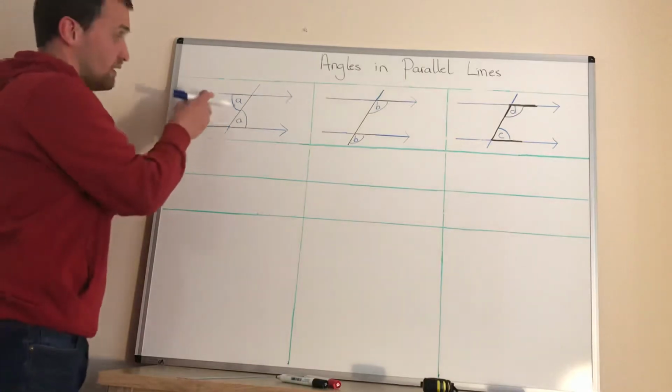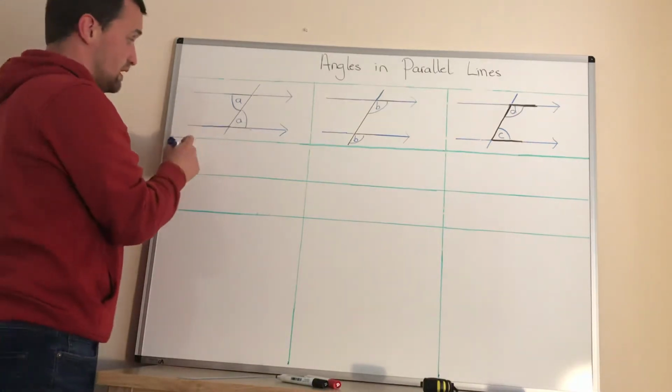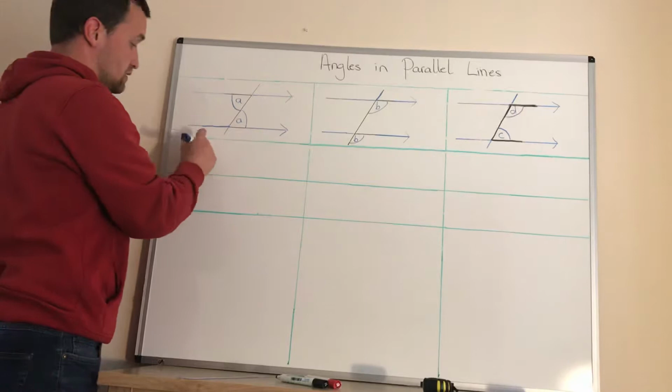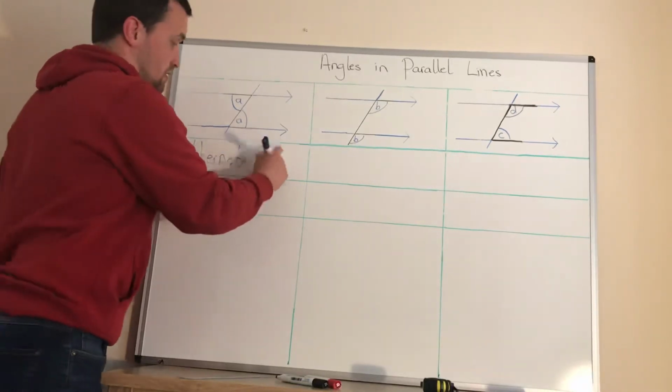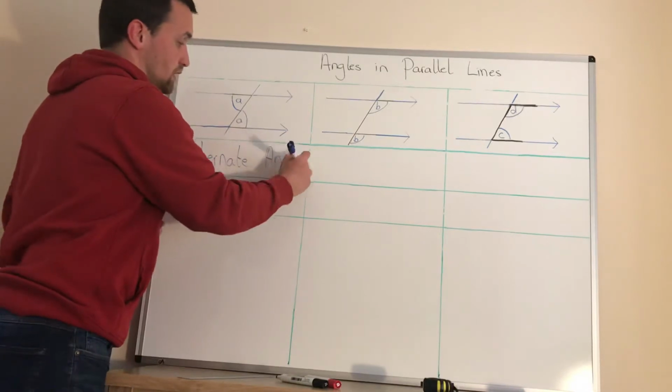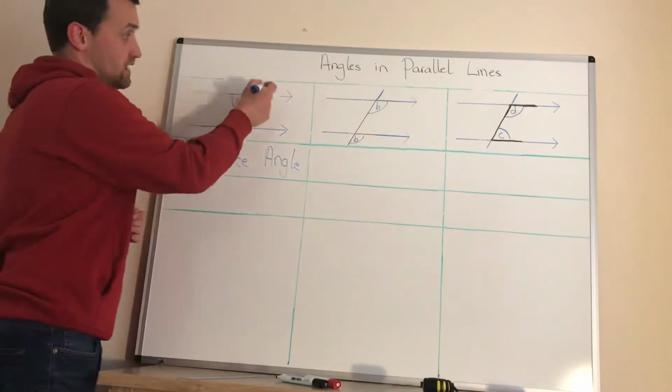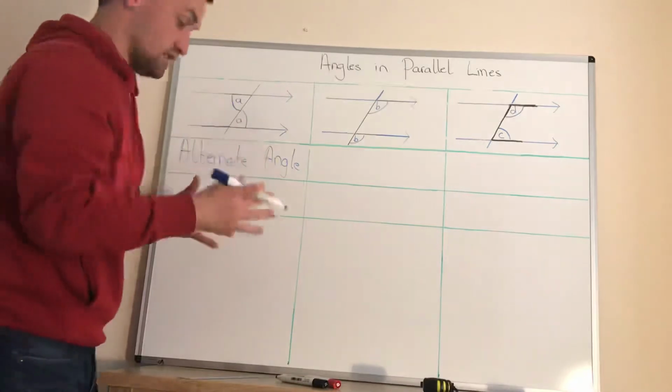Okay, so then we're looking at this one here. This is what we call an alternate angle. Okay, starts off on the right, goes to the left, starts off on the right, goes to the left. It alternates which side it's on.